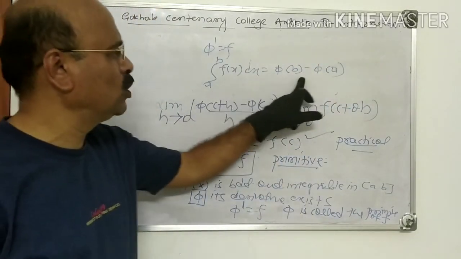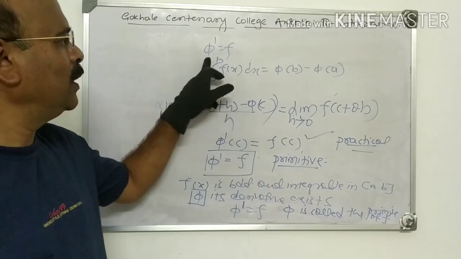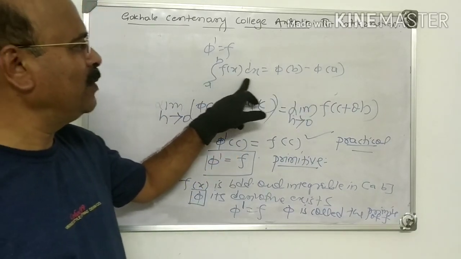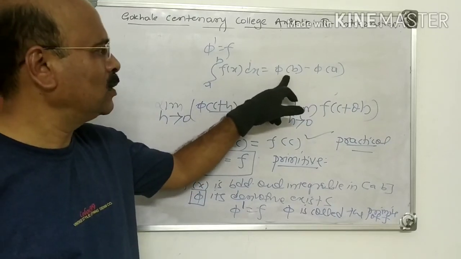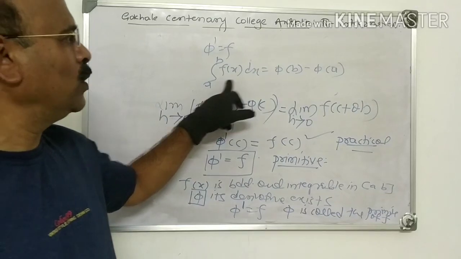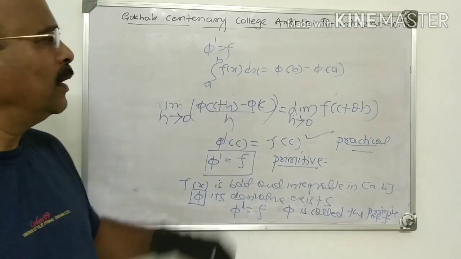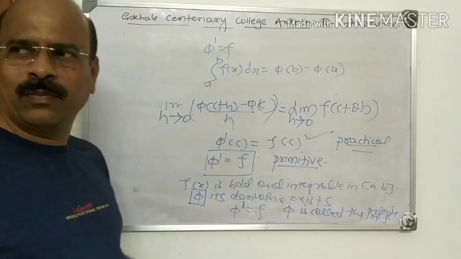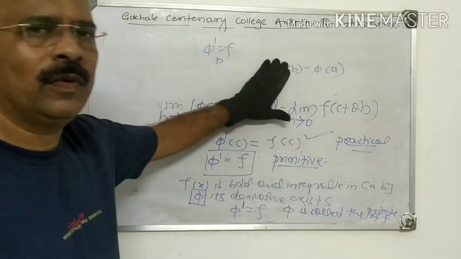This is what you are using while evaluating definite integrals in elementary definite integrals. That means in PUC classes you have used this as the definition of definite integral to evaluate definite integrals. This is called the fundamental theorem of integral calculus. I prove this in the next period. Okay, thank you.